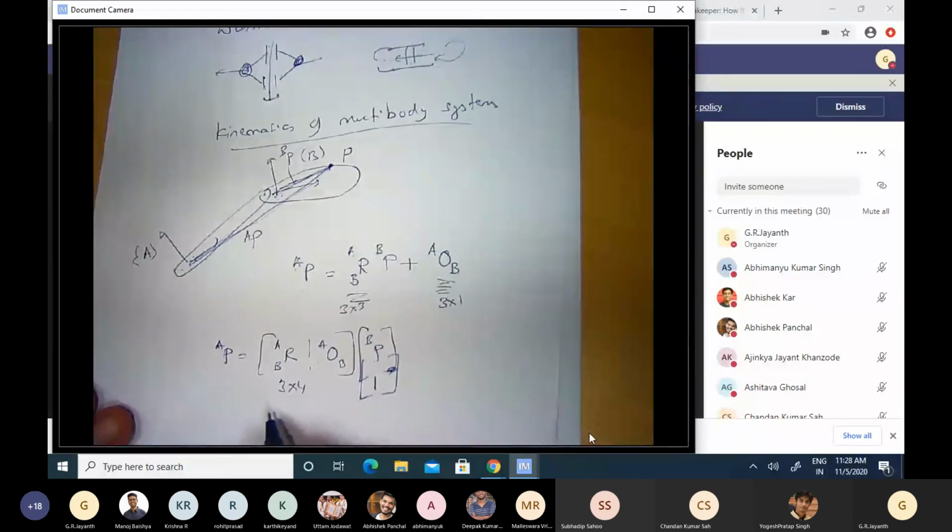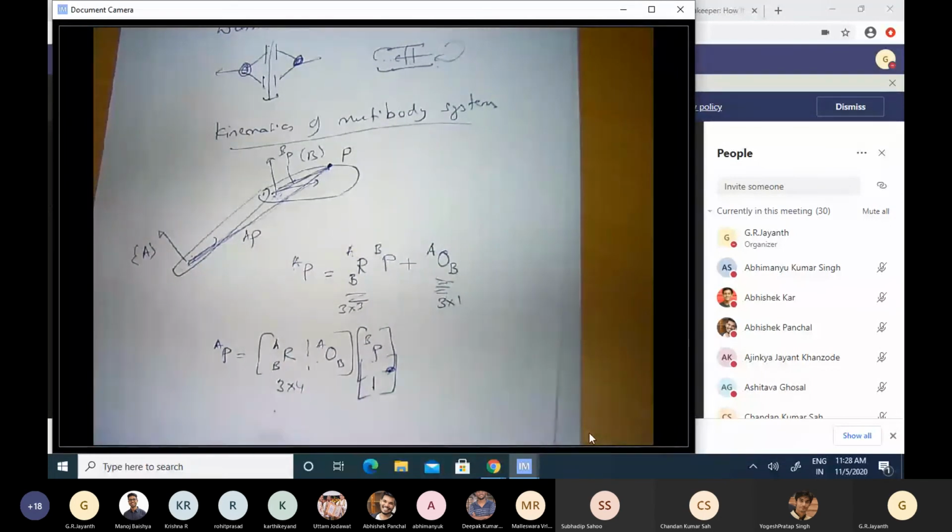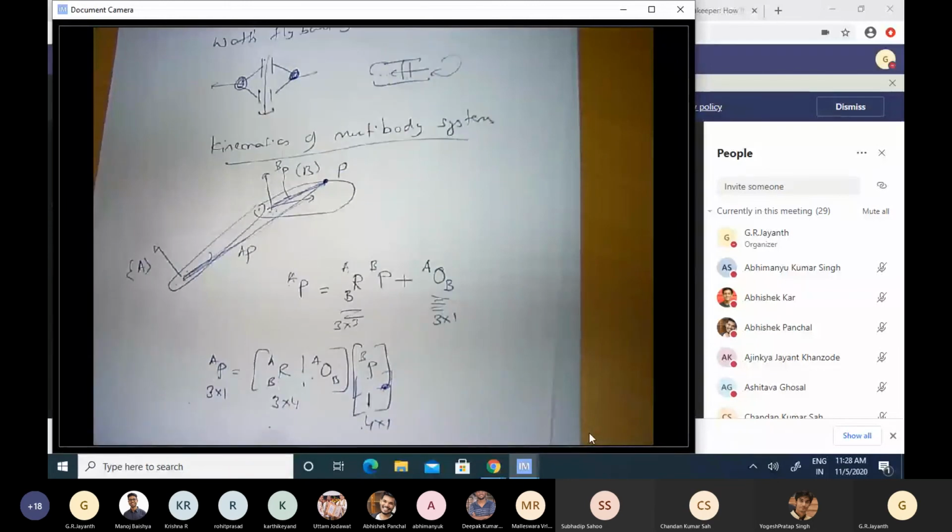Now, what has happened is that I can call this new thing by a new name and therefore claim that I have packaged away the complexity. But there is a small problem. On the right hand side, that vector that was representing position before was a 3x1 vector, Px, Py, Pz in the B frame. But now I have to augment that vector with an extra unity to make it a 4x1 vector in order to get the simplicity that I am looking for. Now there is this problem that on the right hand side the position vector is a 4x1 vector, whereas on the left hand side, the position vector in the A frame continues to be a 3x1 vector.